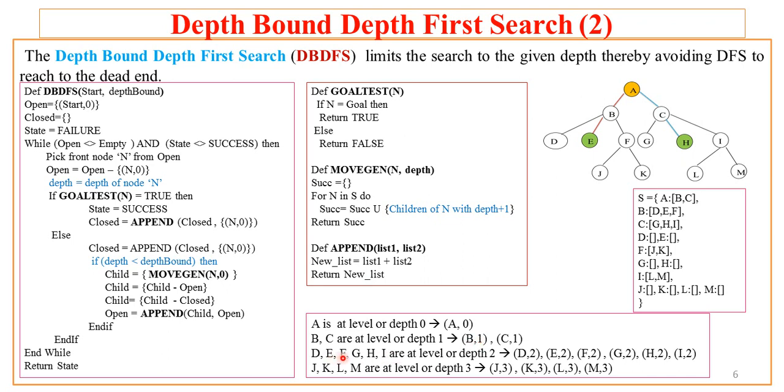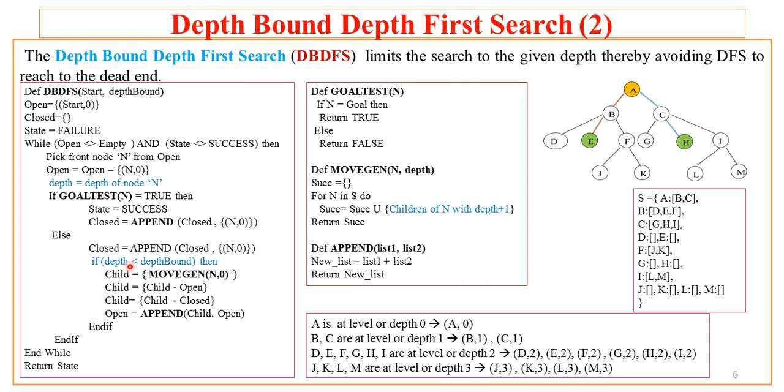Now for D, E, F, G, H and I, these nodes are all lying at depth 2, so this is recorded like this. And similarly for J, K, L, M, these are at level or depth 3, so the node along with the depth is recorded and that is returned.